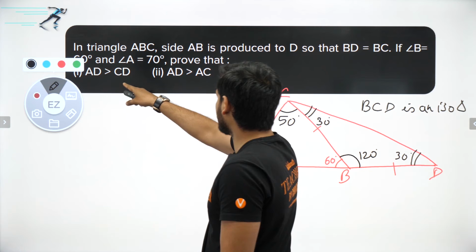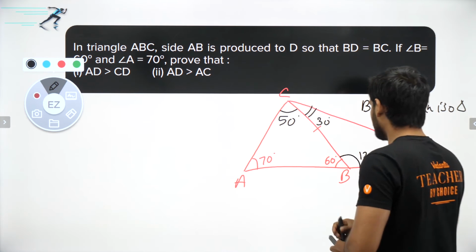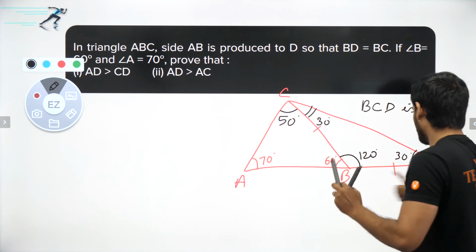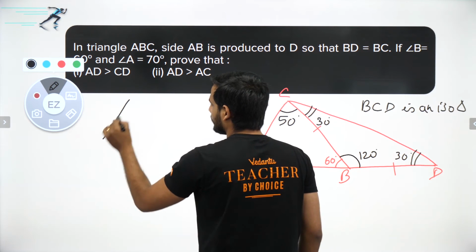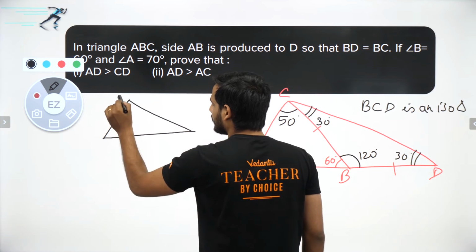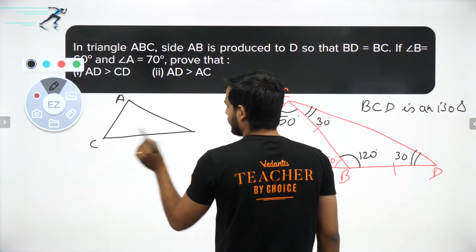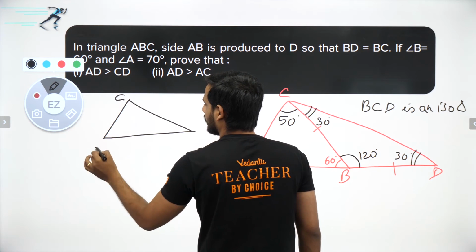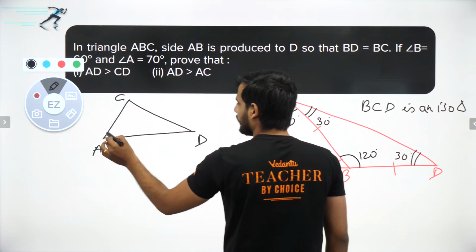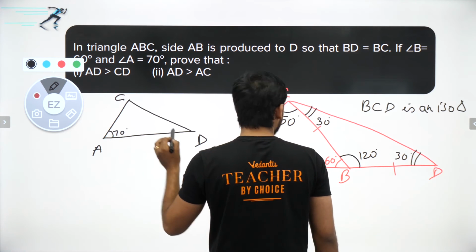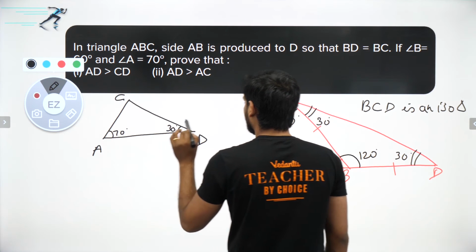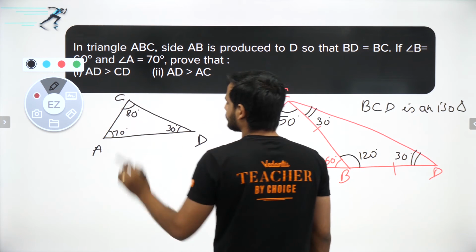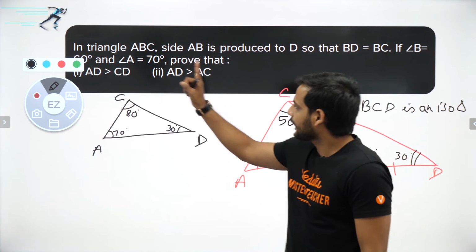First thing, we want to prove AD greater than CD. Where is AD? AD is here and CD is here. That means I want to talk about the larger triangle ACD. Chalo sir, let us talk about the larger triangle A, C and D. Angle A, as you know, is 70 degree. Angle D is 30 degree. And angle C is 50 plus 30, total 80 degree. Okay.